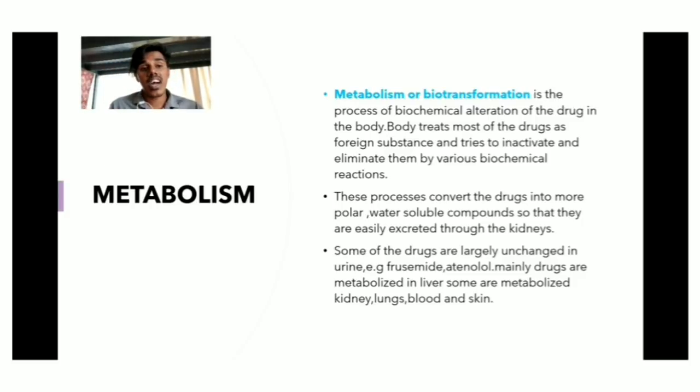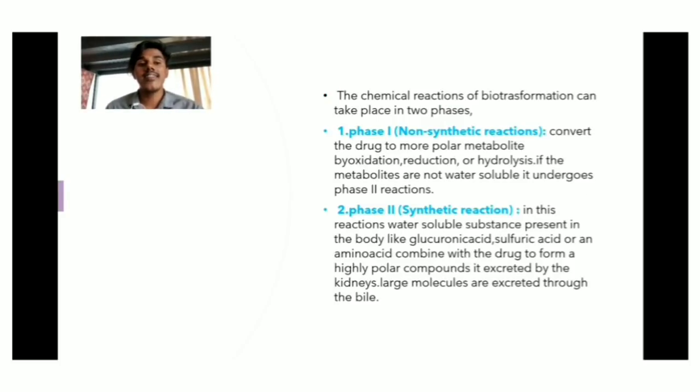Okay, these processes convert the drugs into more polar, water soluble compounds so that they are easily excreted through the kidneys. Some of the drugs are largely unchanged in the urine, for example furosemide, atenolol. Mainly drugs are metabolized in the liver, some are metabolized in the kidney, lungs, blood and skin.